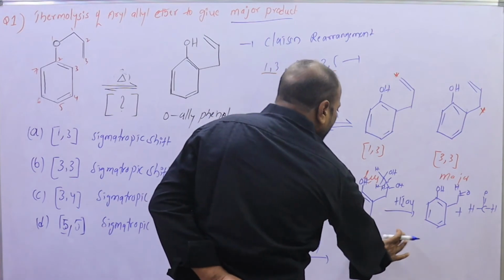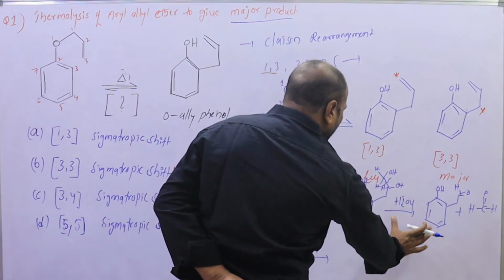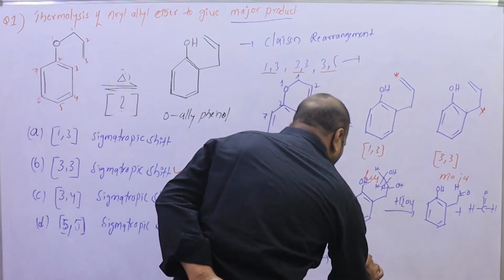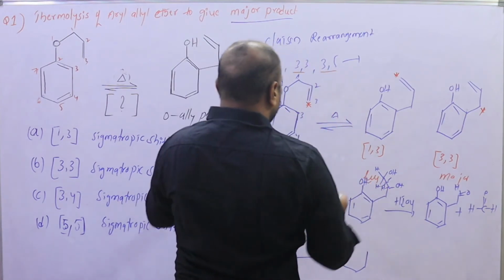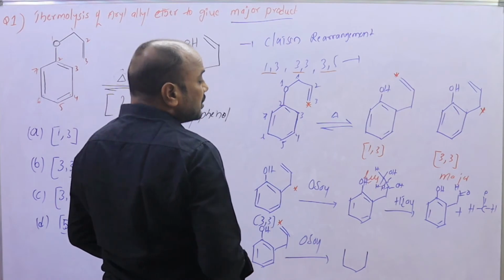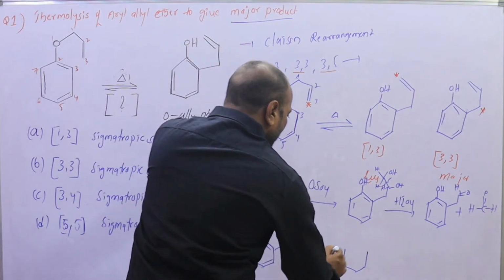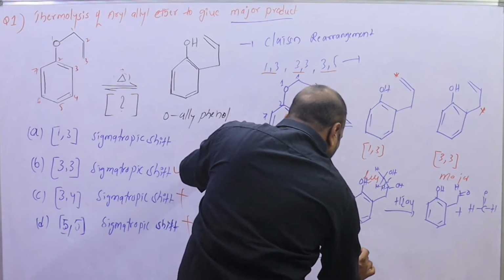One is the major product and the other is the minor product. So it is confirmed that the 3,3 shift gives the major product, while the other forms very little product after oxidation of the double bond.